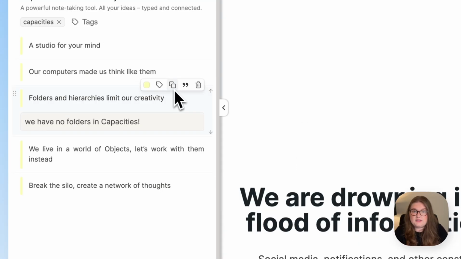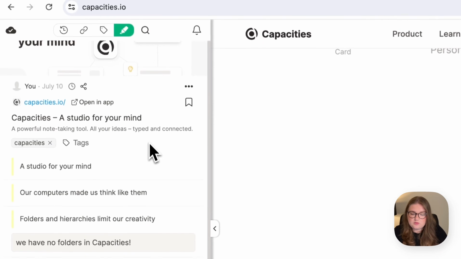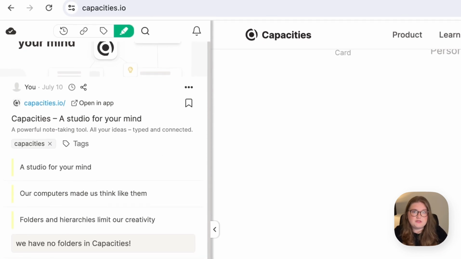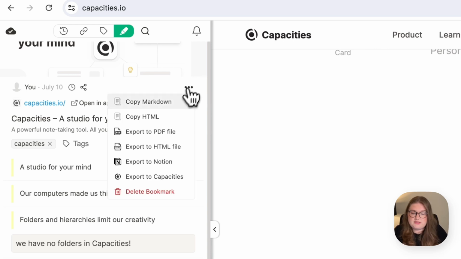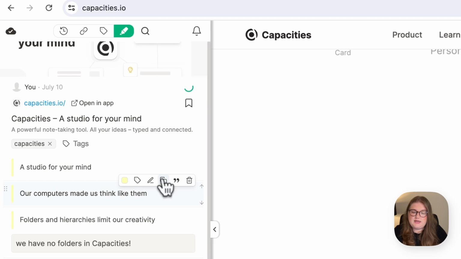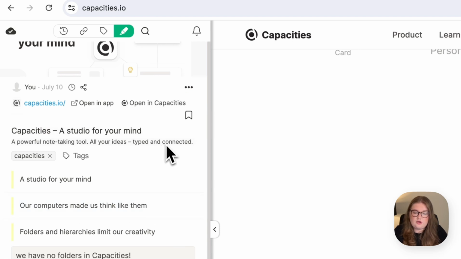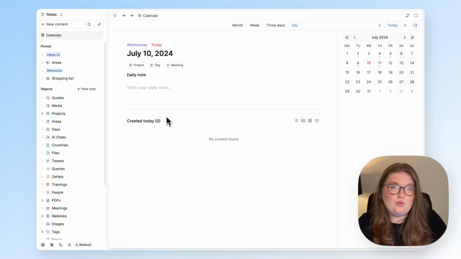You can copy an individual highlight, add formatting to that individual highlight, or of course delete it if it no longer suits what you need. And basically, once you've done whatever you need to do in terms of highlighting with Web Highlights and it's time to put things into Capacities, when you have the full integration set up, all you need to do is click Export to Capacities. And what that's going to do is give you a button where you can open it in Capacities, or you can open it in the desktop app.